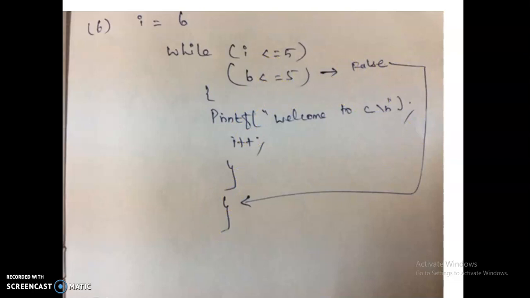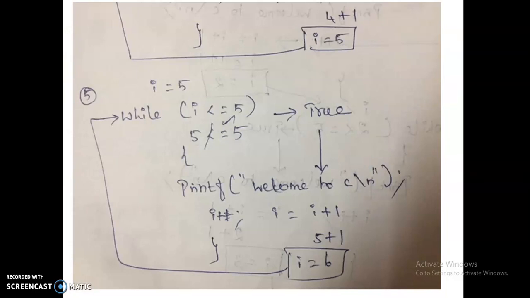So this is the working concept of the while loop. This is also called the entry control loop. In the entry control loop, the condition is tested first. If the condition is true, it will go to the true part and execute the block of statements and again go to the loop. If the condition is false, it will get out of the loop. It executes the next statements in the program.